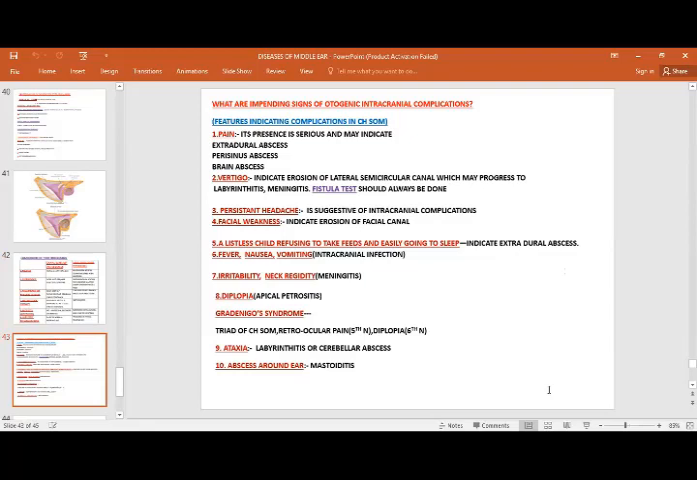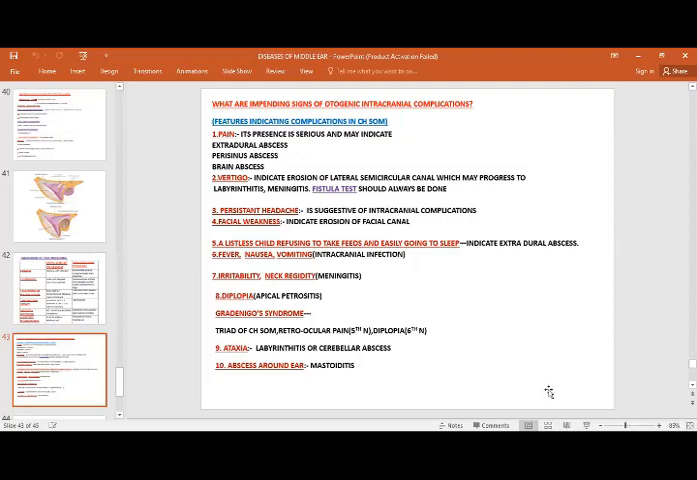So what are the impending signs of otogenic intracranial complications? These are the features. First is pain. Its presence is serious whenever the patient comes, because in most cases of chronic suppurative otitis media, patients won't present with pain. But whenever pain is present, it is serious and may indicate extradural abscess, perisinus abscess, or brain abscess. Vertigo, yes. Presentation would be vertigo. These are basically the impending signs of the intracranial complications.